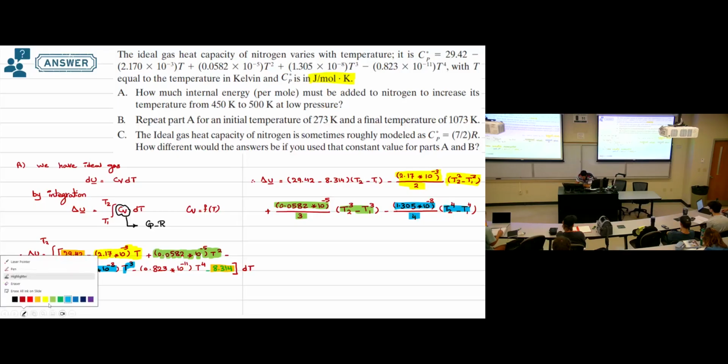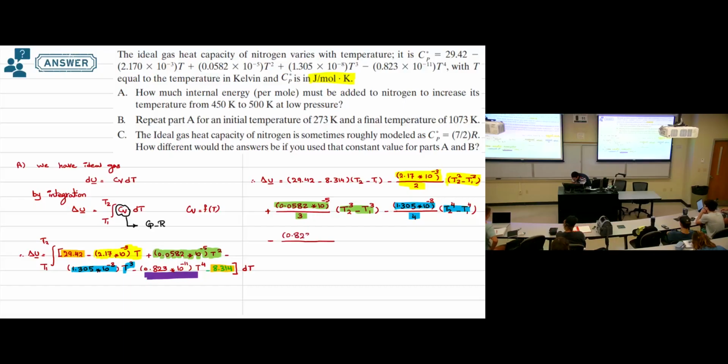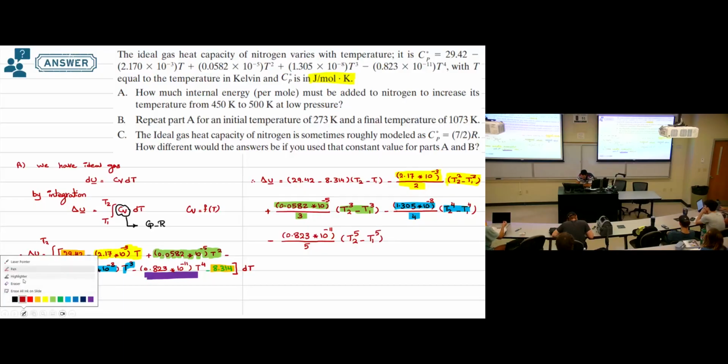And the last term we have, if you integrate it, will be minus, put the number 0.823 times 10 to the power negative 11 over 5 times T2 to the power 5 minus T1 to the power 5. And this is the last term we have.